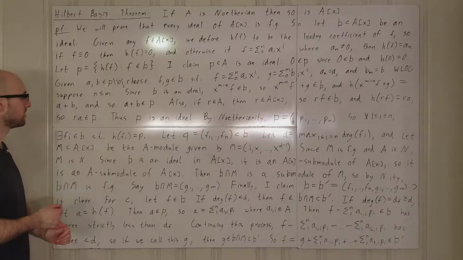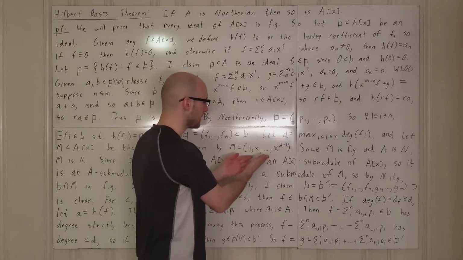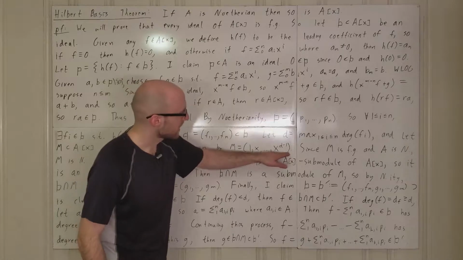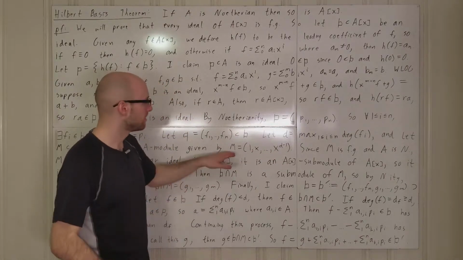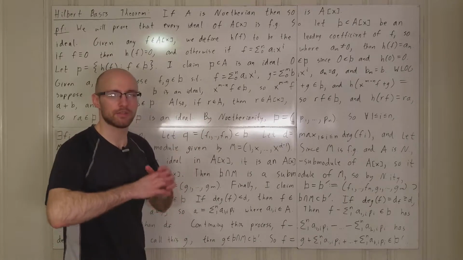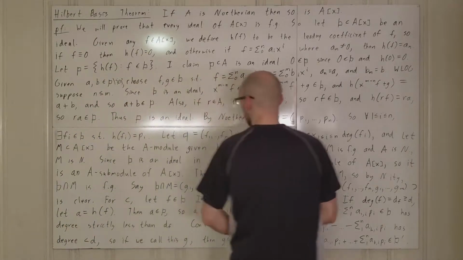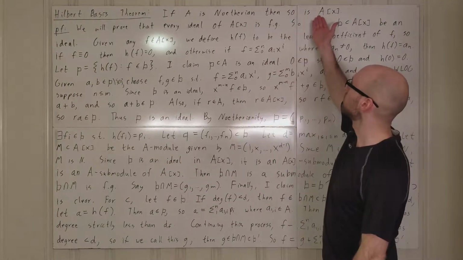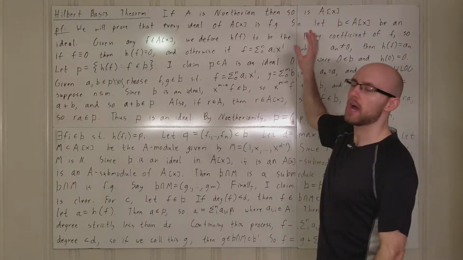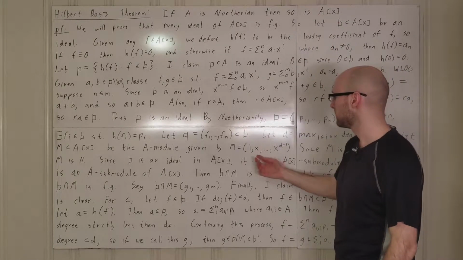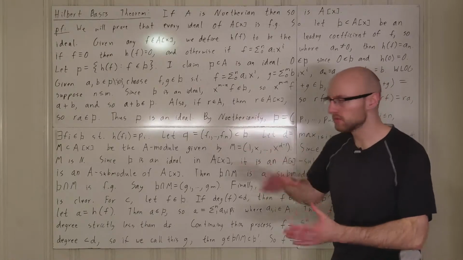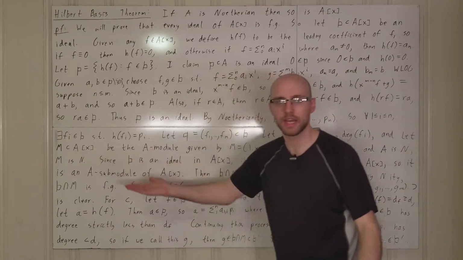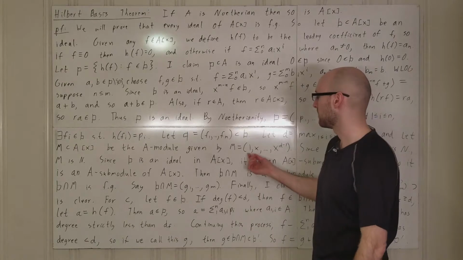And that's important because basically what we need is for the degrees of things in this span to not surpass d minus 1. So if this were an A adjoin X module, then you could use higher powers of X here to get elements of arbitrary powers. And similarly, if we just considered this as an ideal in A adjoin X, then you could multiply by elements in A adjoin X and get arbitrary powers.